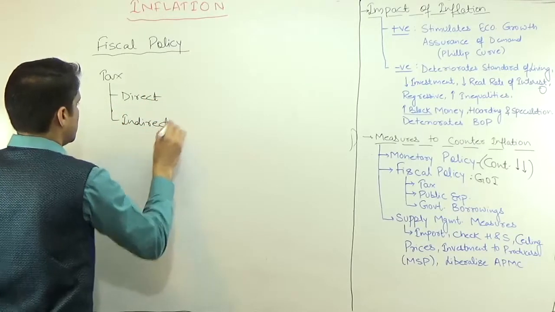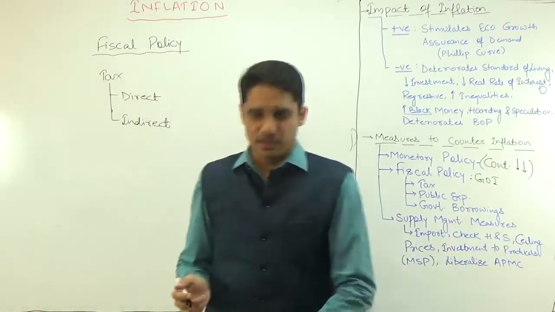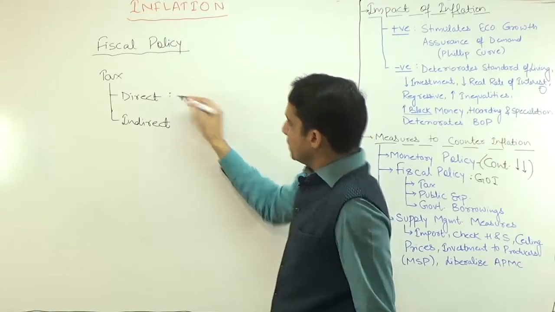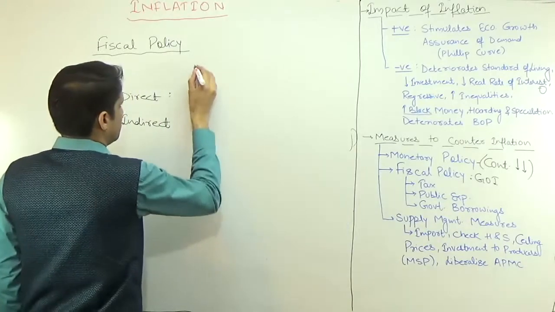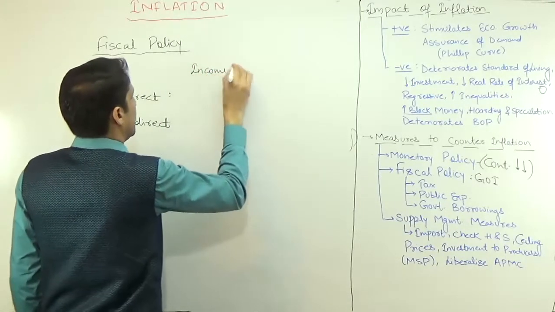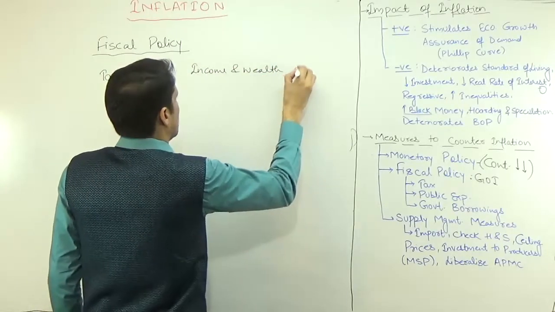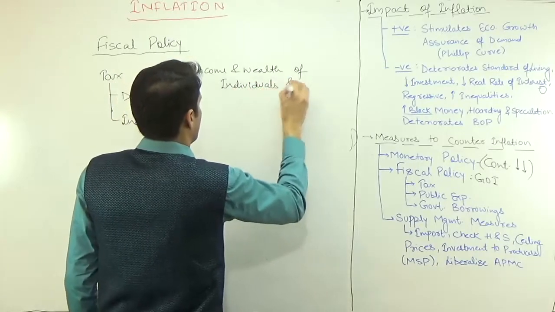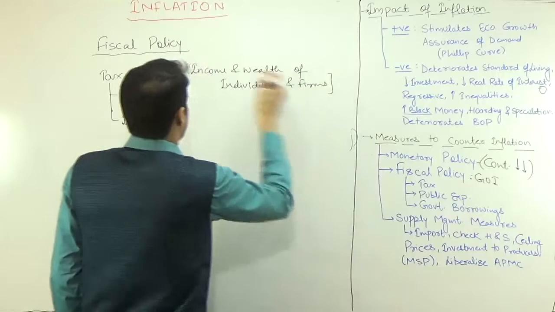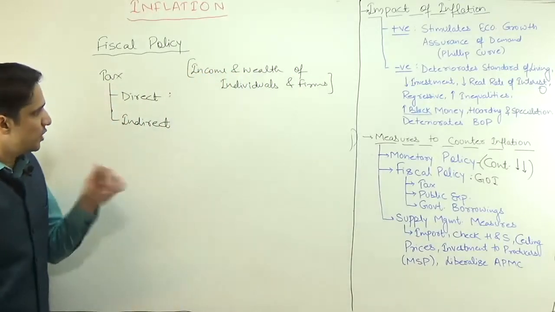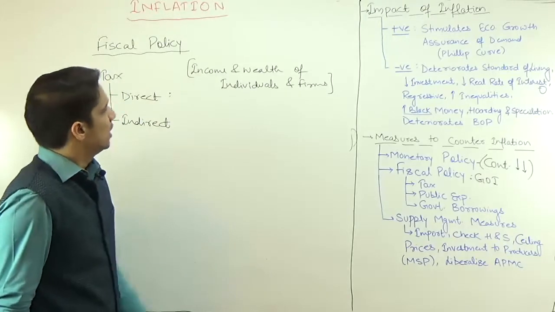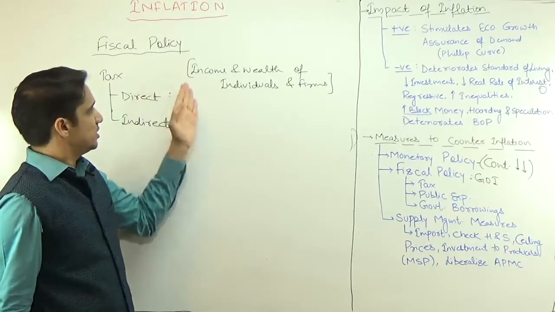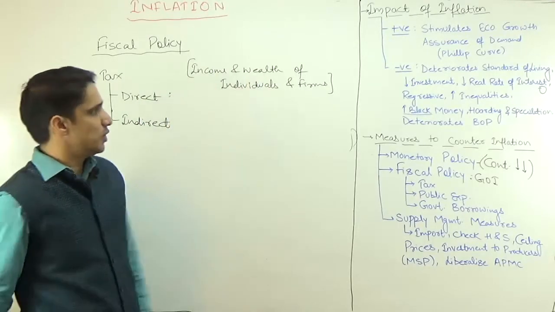I think the basics of direct and indirect tax we have already discussed, and in detail we will discuss them in the taxation chapter. Direct tax is a tax which is paid directly on the income and wealth of individuals and firms. This is not the 100% correct definition of direct taxes, but for now we will stick to it. In the taxation chapter we will discuss the impact and incidence definition.